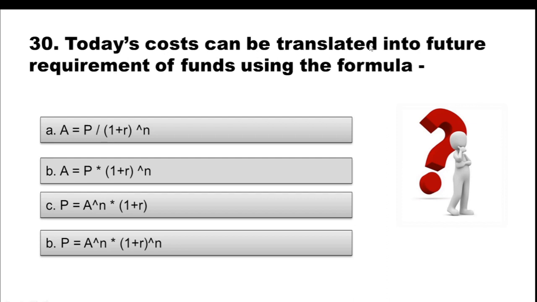Question 30. Today's cost can be translated into future requirement of funds using the formula: option A, A is equal to P divided by 1 plus R raised to power N. Option B, A is equal to P into 1 plus R raised to power N. Option C, P is equal to A raised to power N into 1 plus R. Option D, sorry, this is by mistake, it will be option D, P is equal to A raised to power N into 1 plus R raised to power N. So you have to choose the correct formula that will translate your present cost into the future cost of fund. So choose the correct option.